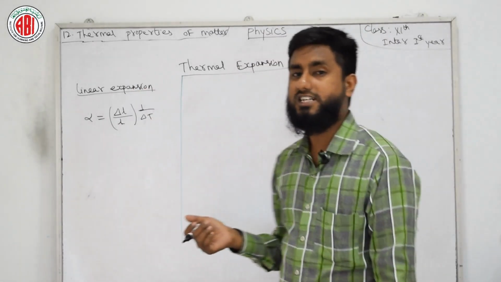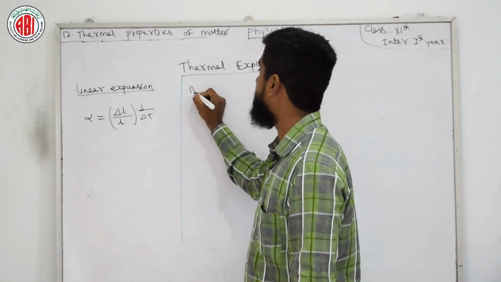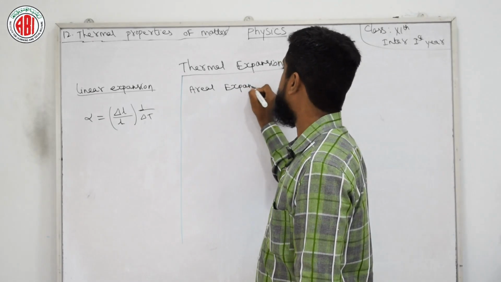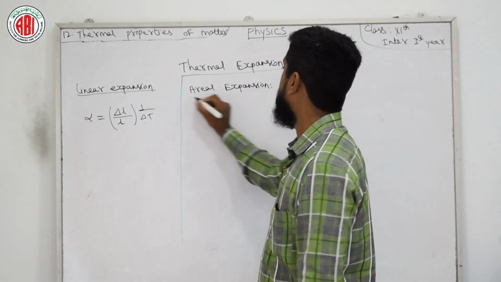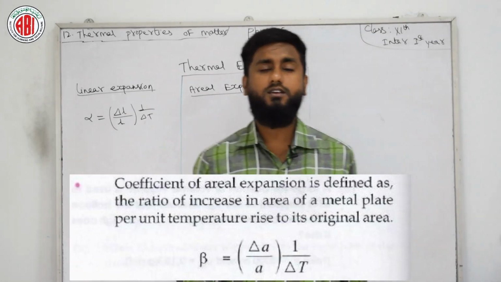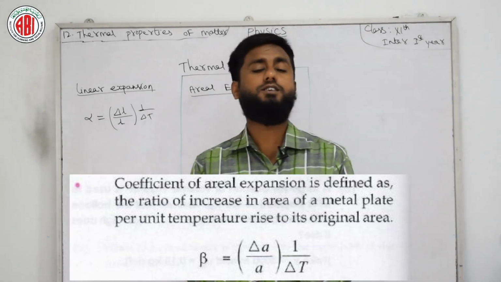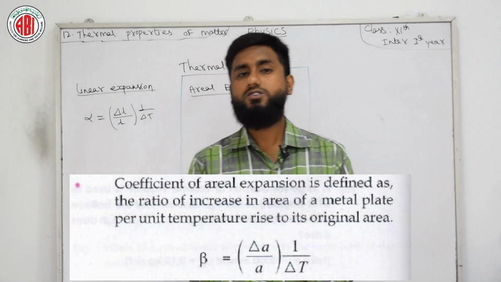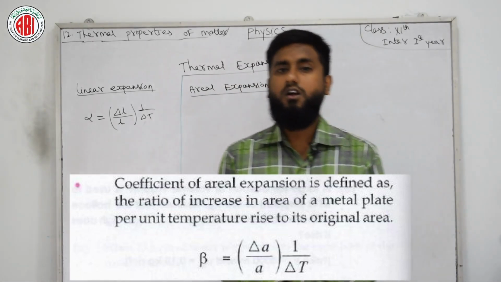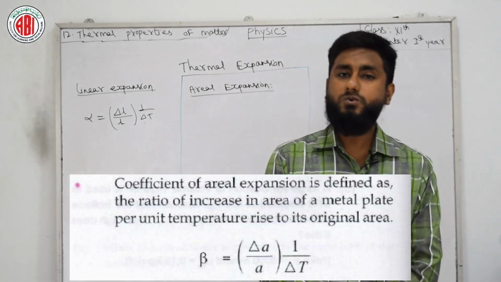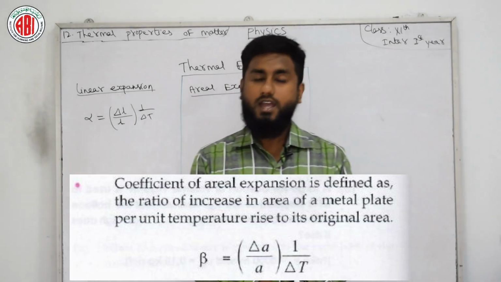Now we have one more expansion with us, and the name of this expansion is areal expansion. So what is areal expansion and its formula? Same as before, I am putting it on your screen while reading. The coefficient of areal expansion is defined as the ratio of increase in area of a metal plate per unit temperature rise to its original area.